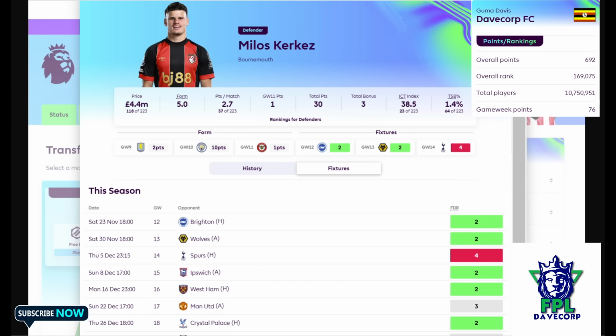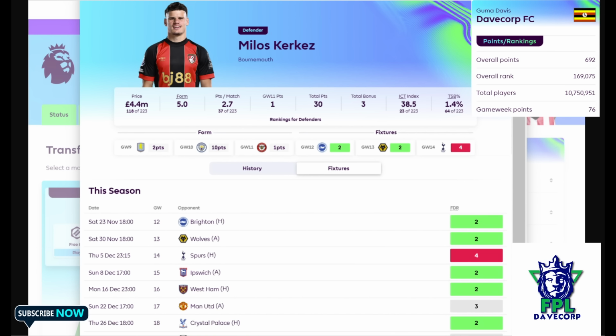The next person that we did talk about was Milos Kakes. As you can see, his ownership is at 1.4%. And look at those fixtures. He plays Brighton, Wolves, Ipswich, West Ham, Man United and Crystal Palace. The only difficult one in there would probably be Spurs, but we know how Spurs has been stuttering so far. He's always very good on the left wing going forward.